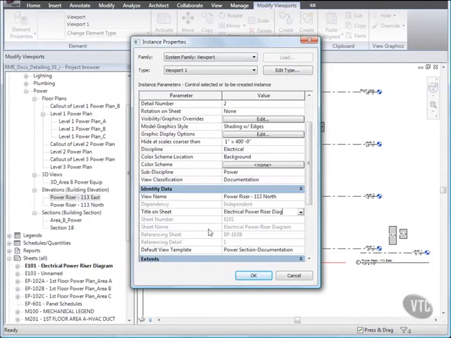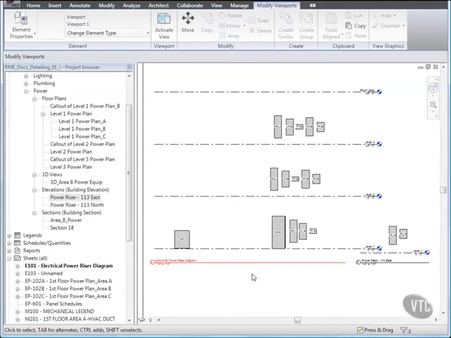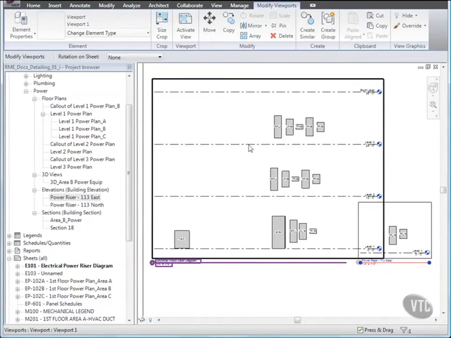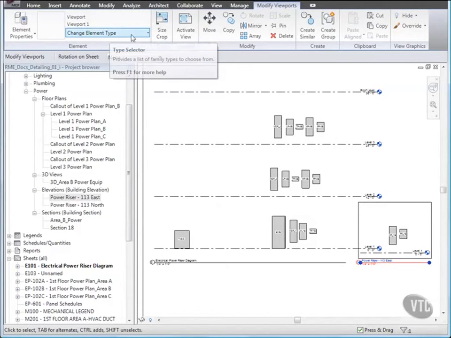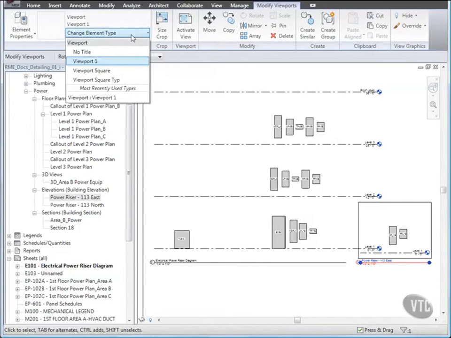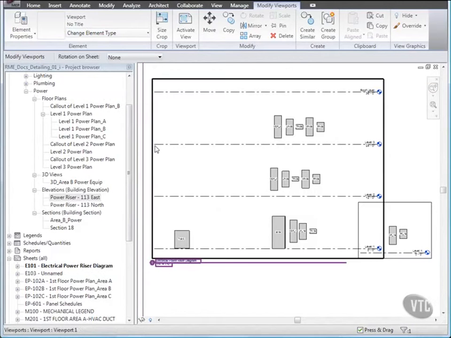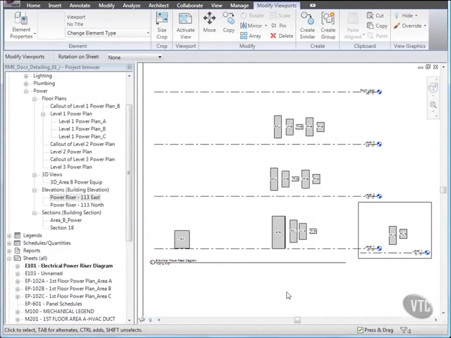And click OK. Next, we'll remove a viewport title display. Select the 113 East view, and from the Element panel, click the Viewport drop-down and select No Title. Next, we'll align the elevation views to resemble a single view.